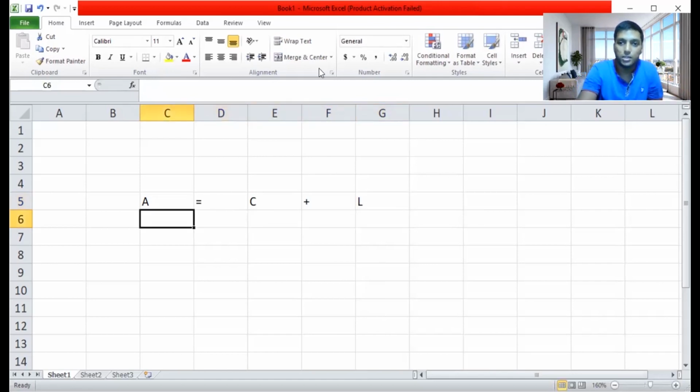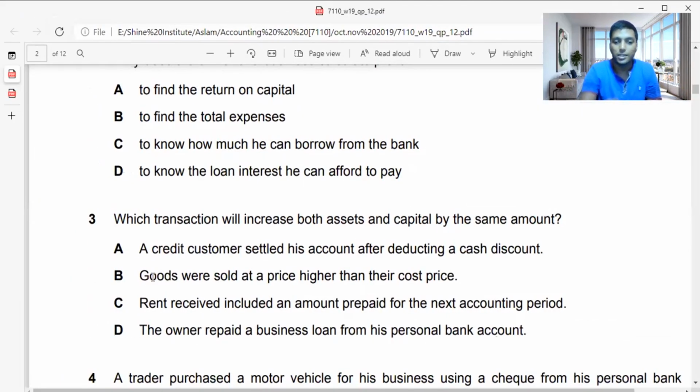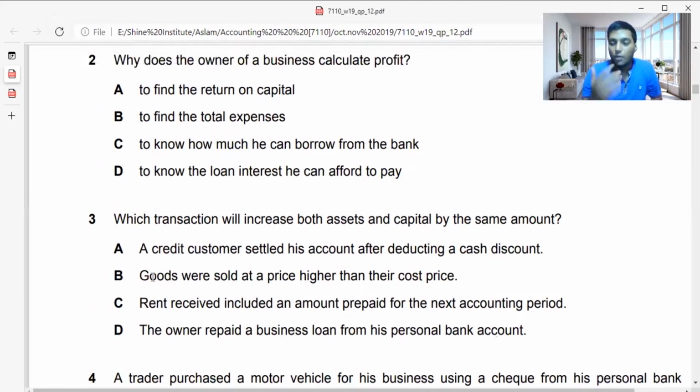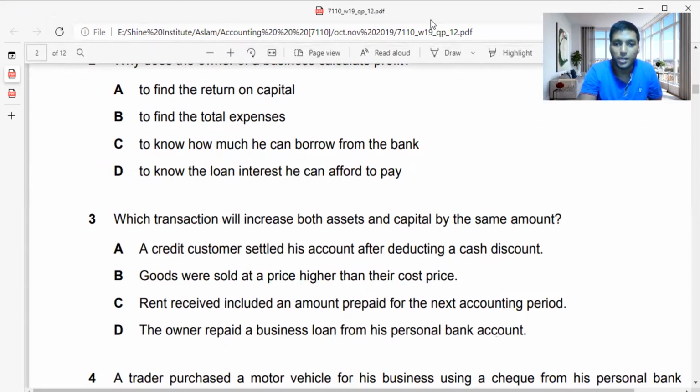Now, what is the first transaction they are given? Let me move on to the question. It says that a credit customer settled his account after deducting a cash discount. So if a debtor pays money, the debtor is decreasing. So debtor decrease means it is a credit, so in the Excel sheet I'll consider it as a minus value.